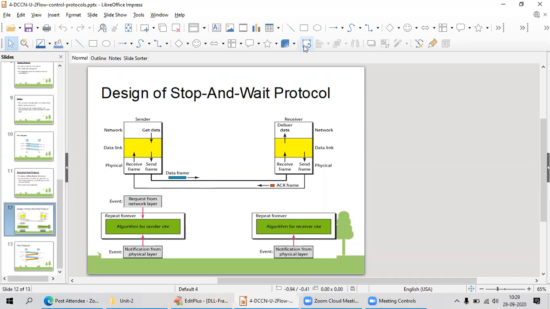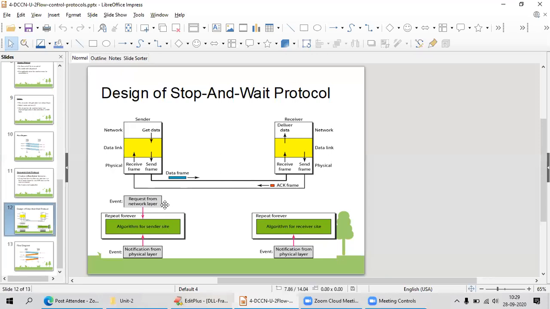Stop and wait, stop and wait, stop and wait. First it will send the information, it will stop, and it will wait for the acknowledgement. After it gets the acknowledgement, it is going to send another data frame to the receiver side. Okay, what will happen at the data link layer?